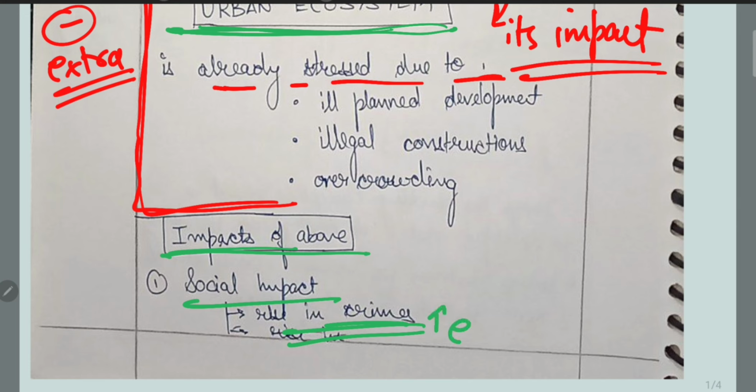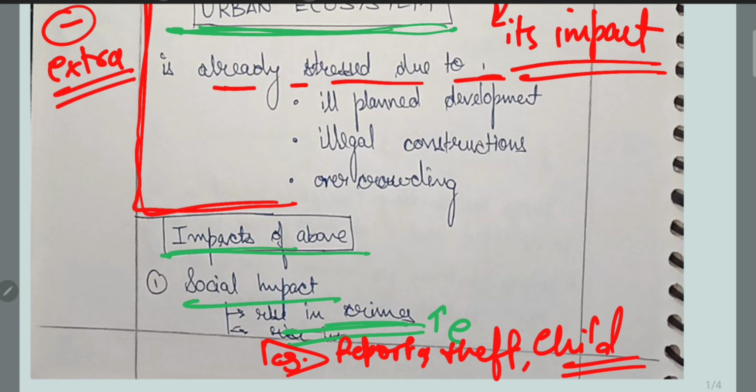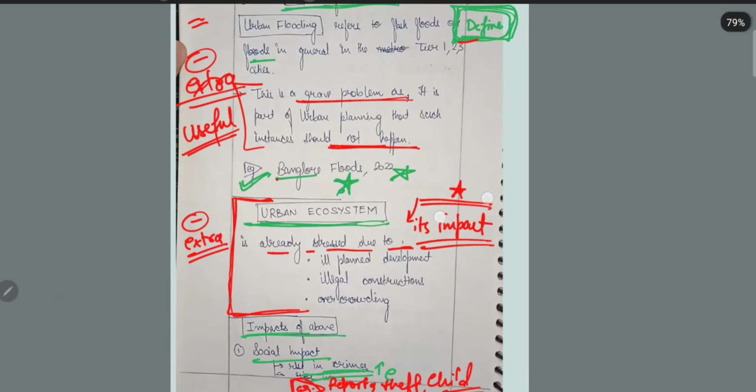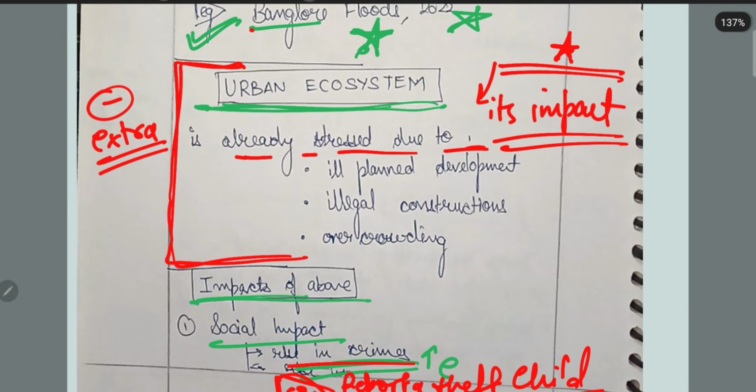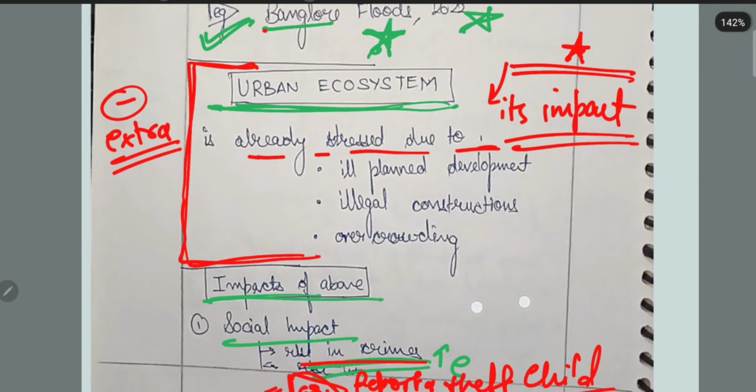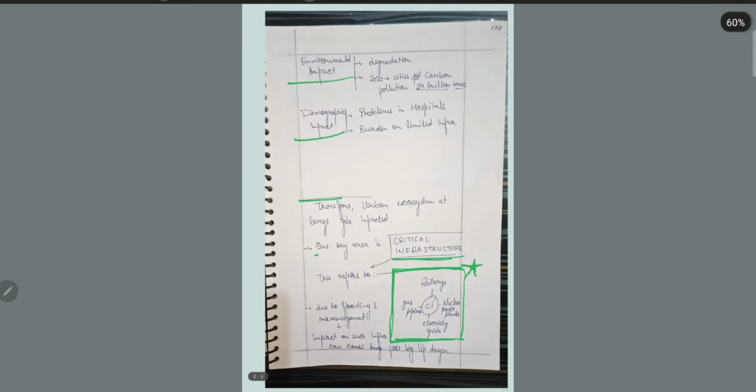You should write also. I will suggest, for example, during a flood, you can mention some report, some incident, theft, these types of crimes, different crimes you can mention by example. It gives validation. So instead of just writing a statement, you must validate it with an example. That will be more beneficial.